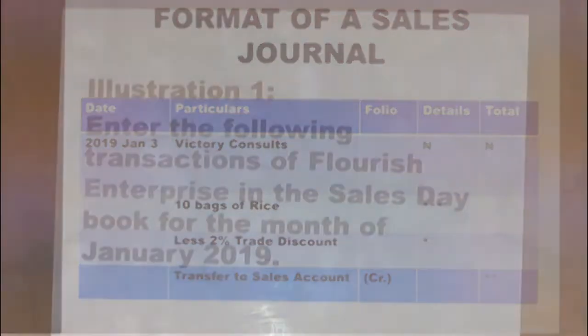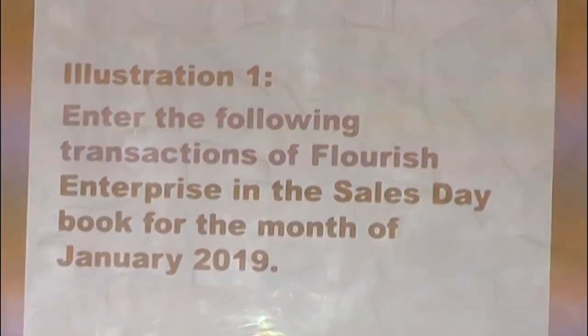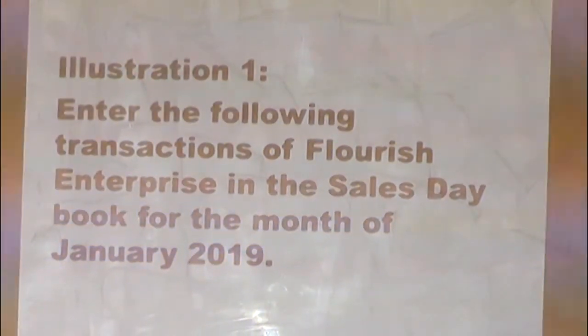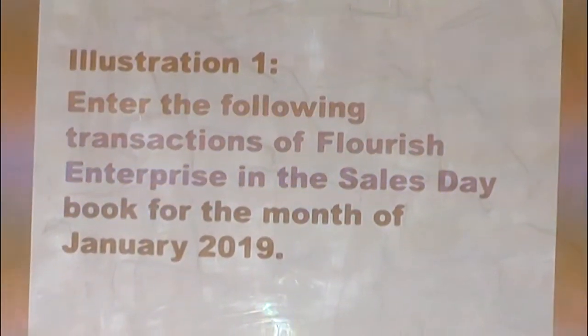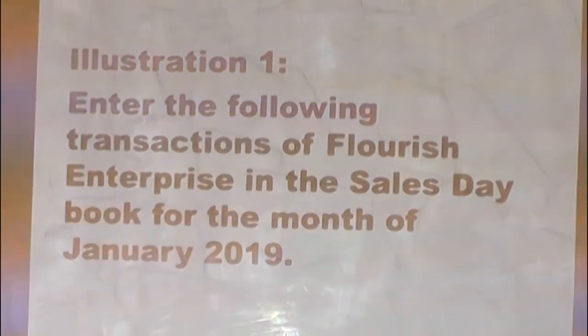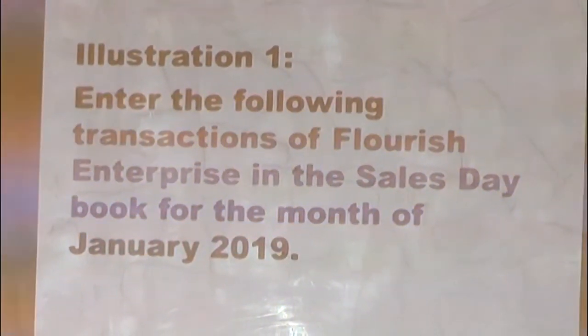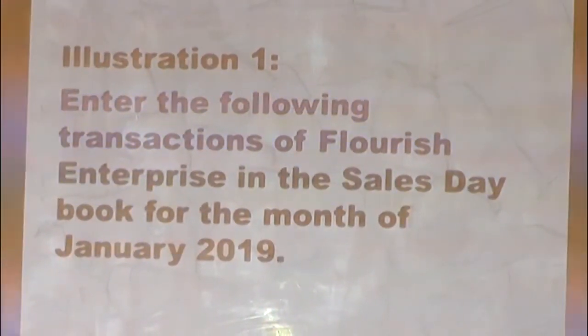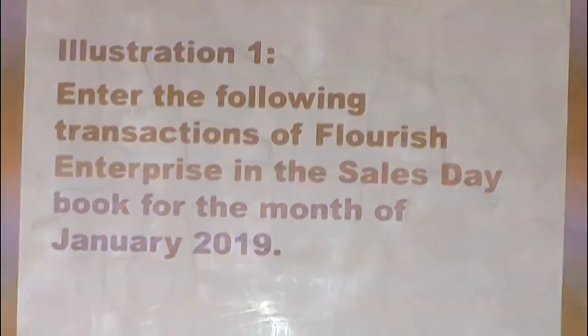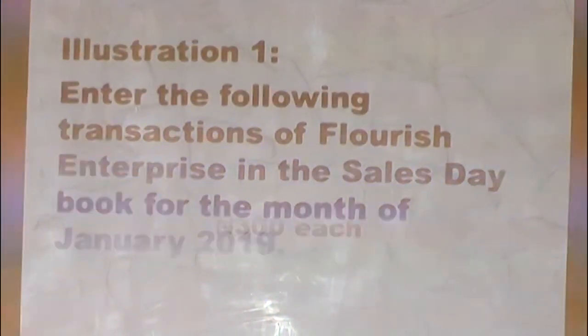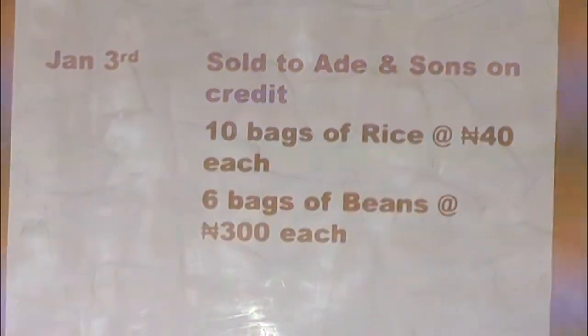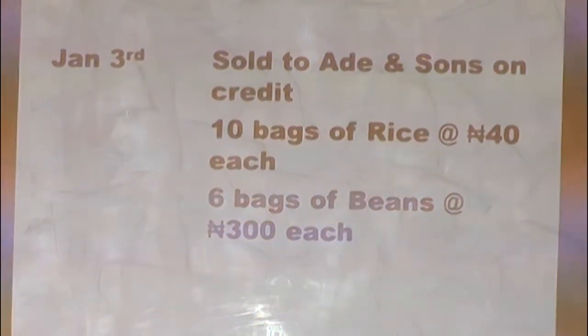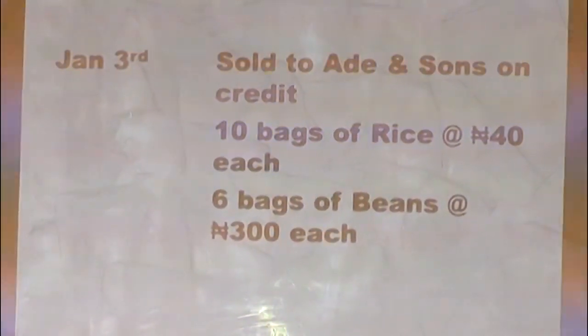Now, let us look at the first illustration. The first illustration reads, enter the following transactions of Flourish Enterprise in the sales day book for the month of January 2019. On the 3rd of January 2019, sold to Ade and Sons.